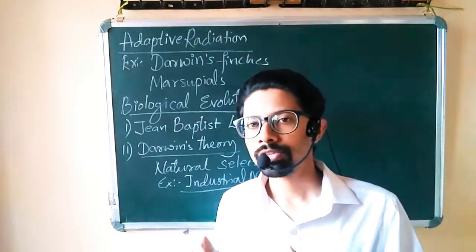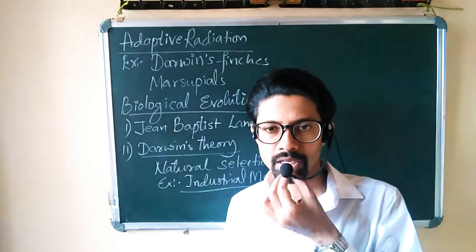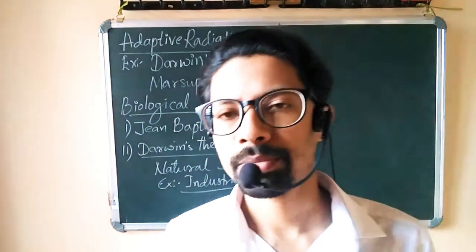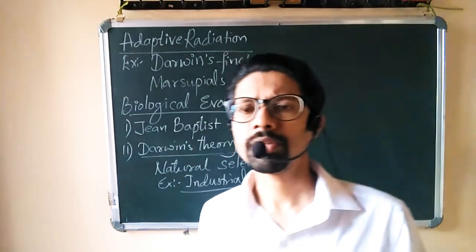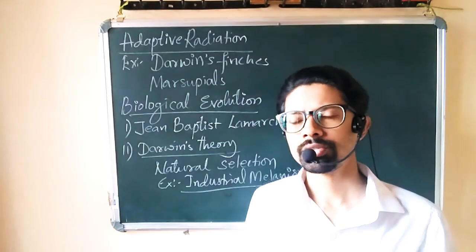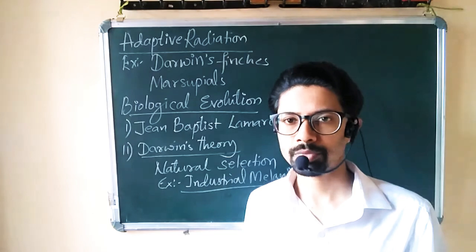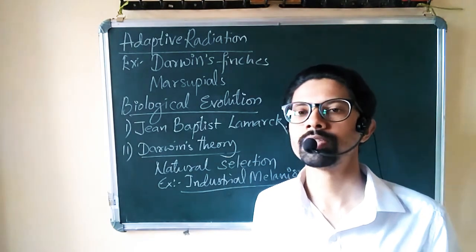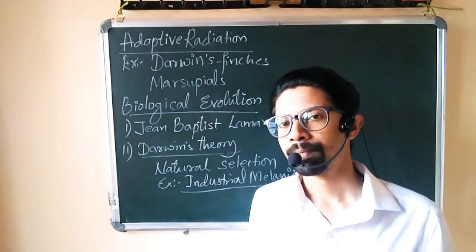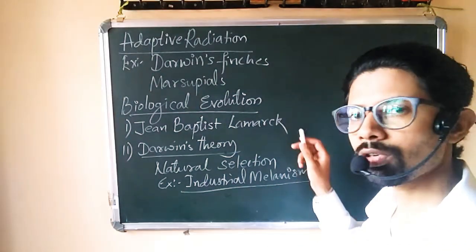So with respect to adaptations, when a species originates from its ancestor into a separate living organism, then we term this particular thing as adaptive radiation. Now adaptive radiation can be discussed with examples. The two examples which we have to note with respect to our NCERT syllabus are Darwin's finches and marsupials of Australia. So if you talk about Darwin's finches, there was a common ancestor for all finch.